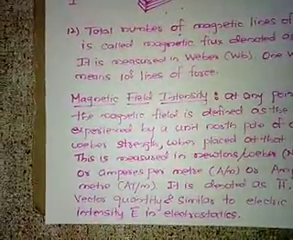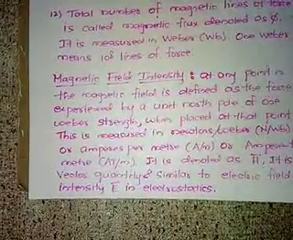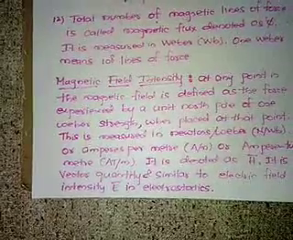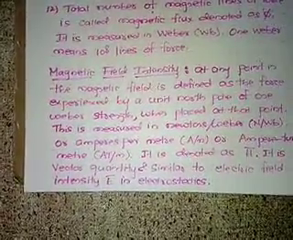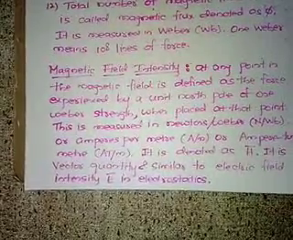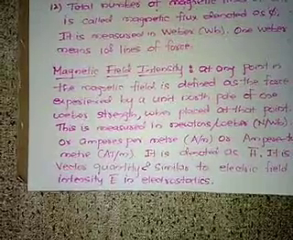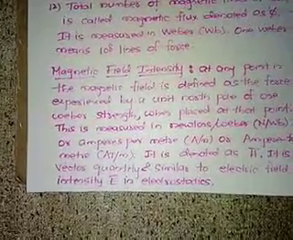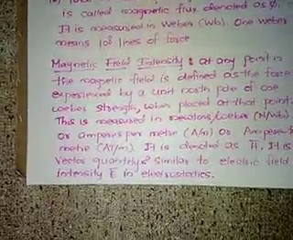Magnetic field intensity at any point in the magnetic field is defined as the force experienced by a unit north pole of 1 Weber strength when placed at that point. If you are placing a north pole of unit strength at one particular point in a magnetic field surrounding the current carrying conductor, then the force experienced by that pole is nothing but magnetic field intensity.